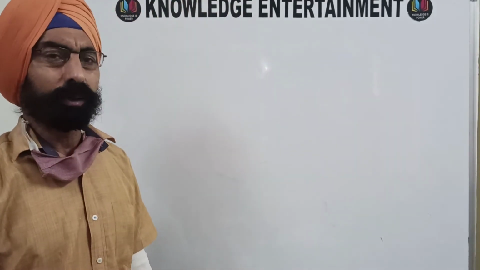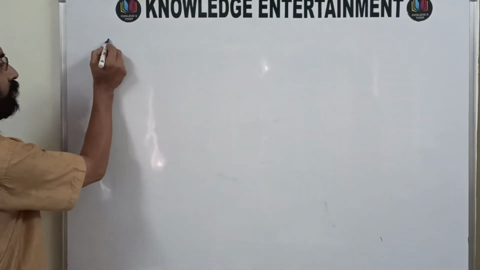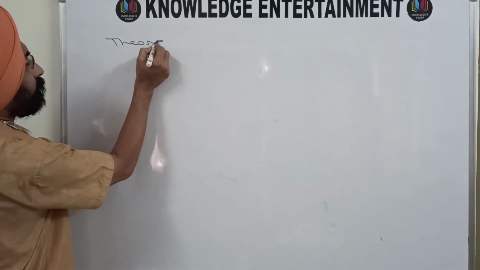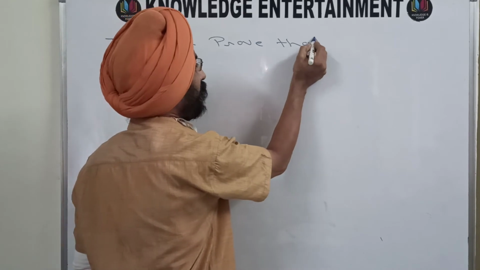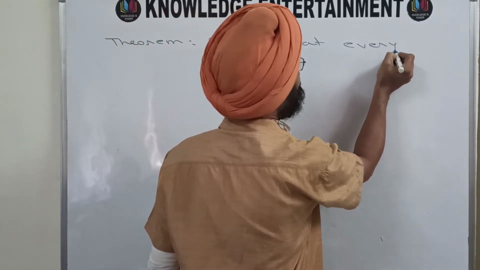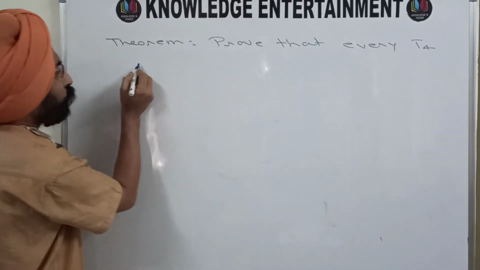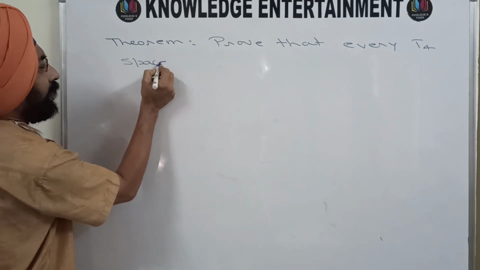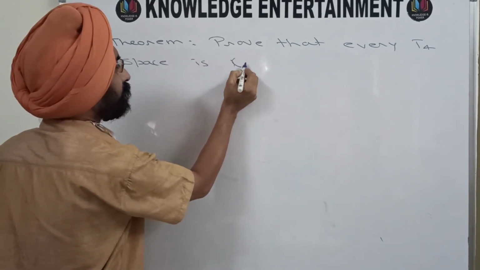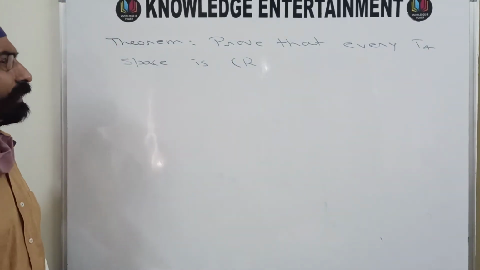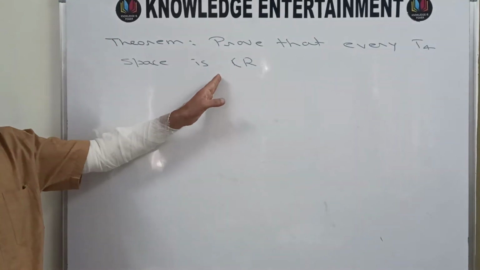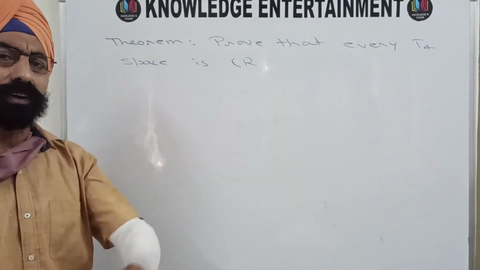One more theorem that I'm going to take today is: prove that every T4 space is completely regular. So once it is completely regular, it will automatically be T3 and a half.